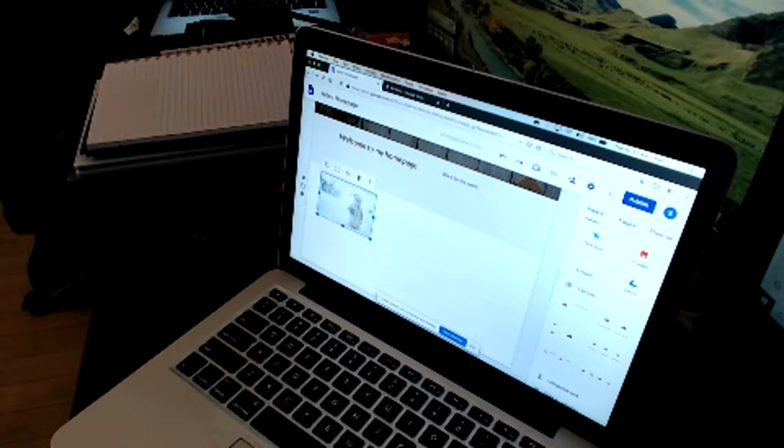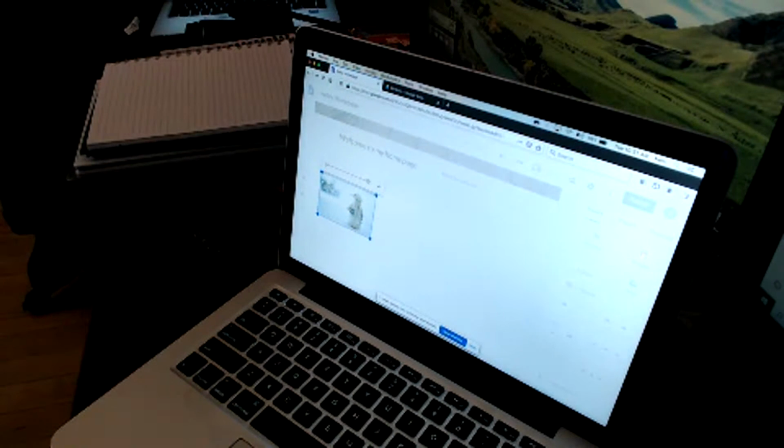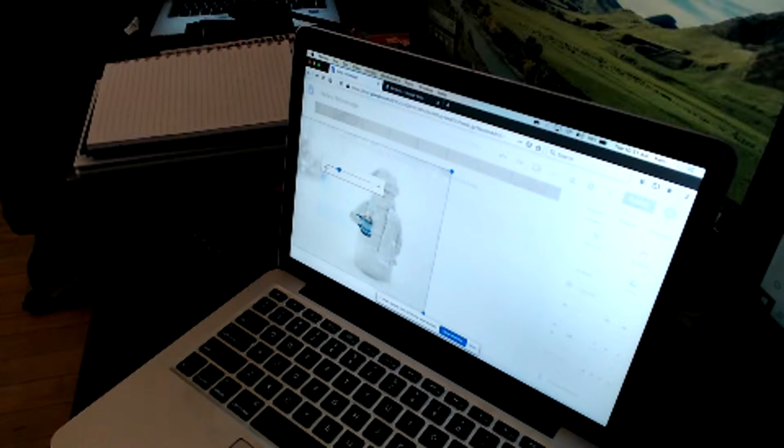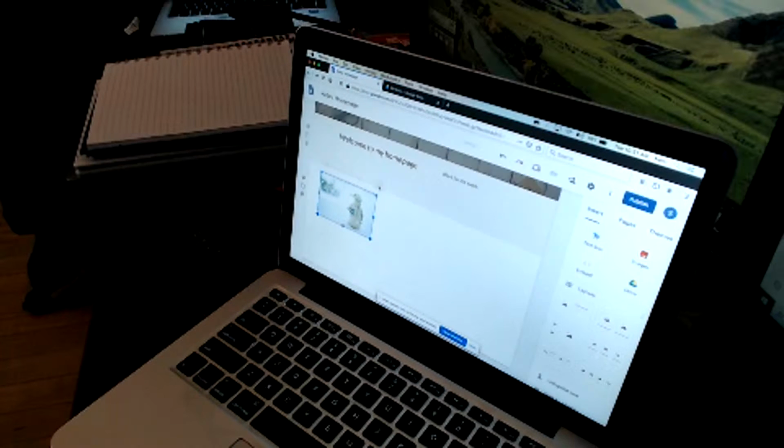It gives me a little bit of tools. Like I can crop it if I want to, a little bit as far as zooming in. I can't really angle it or that kind of thing. I can just zoom in or zoom out. Do I want to make it a link? So right here, I can make this image be a link to somewhere else. I could copy and paste a link in there, and now when they click on that picture, it would go somewhere else.